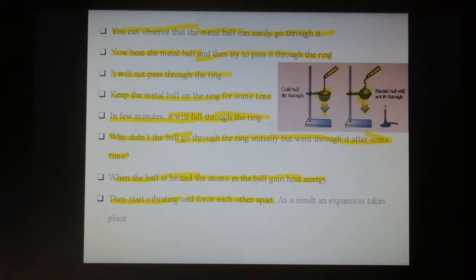As a result, expansion takes place. That's why the metal ball did not go through the ring at first, and later did. Generally, when a substance is heated, it gains heat energy and expands.